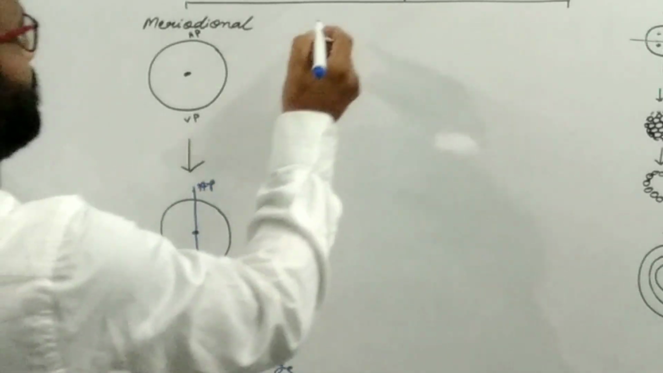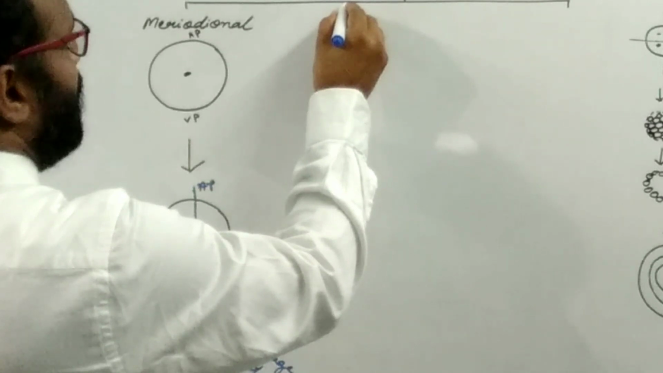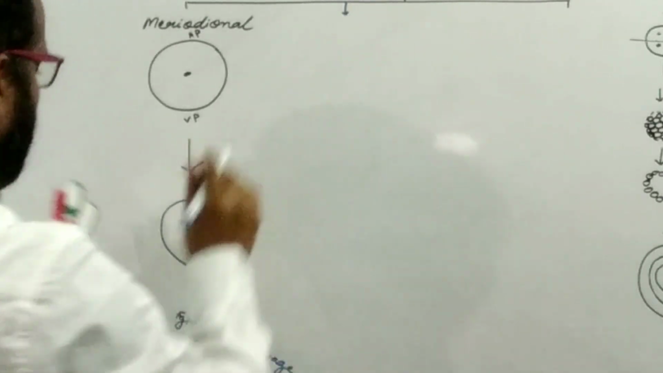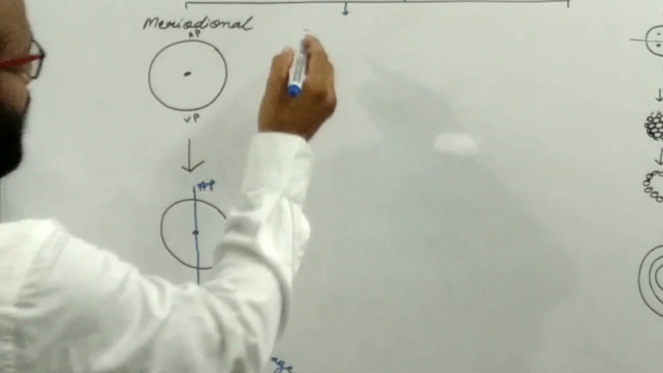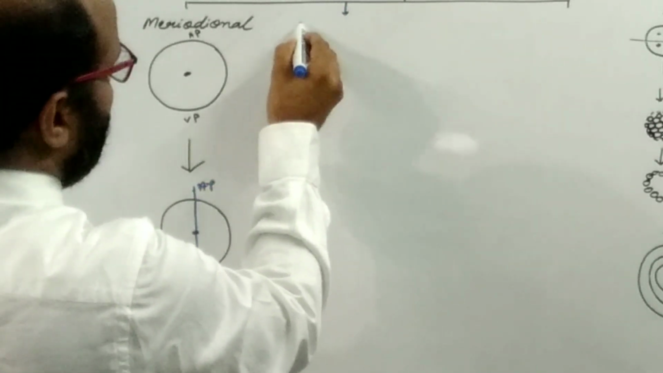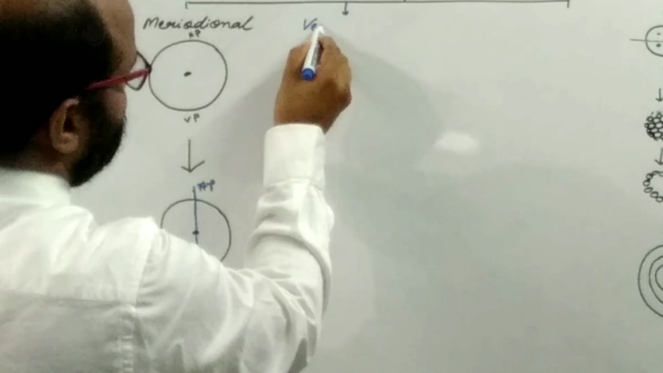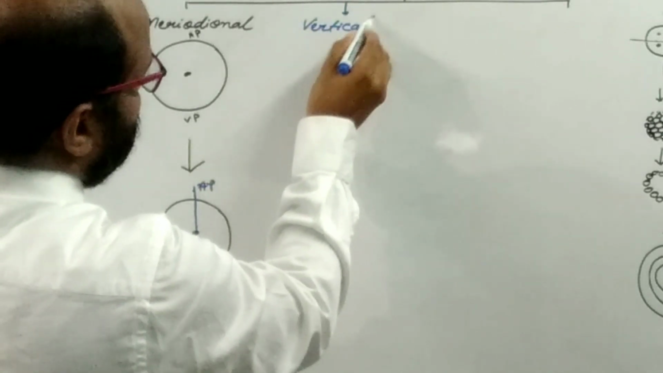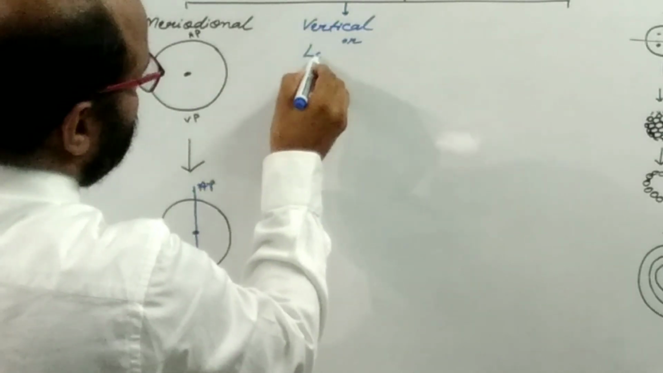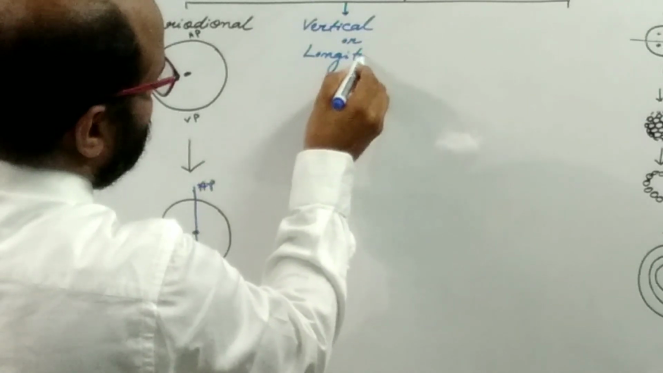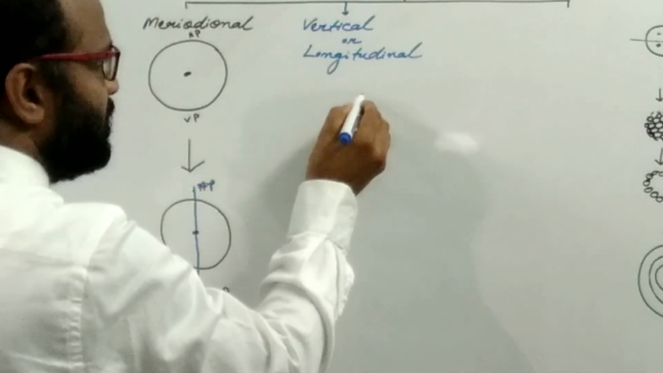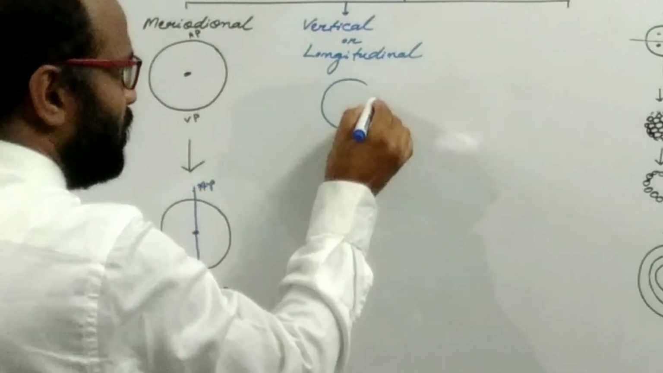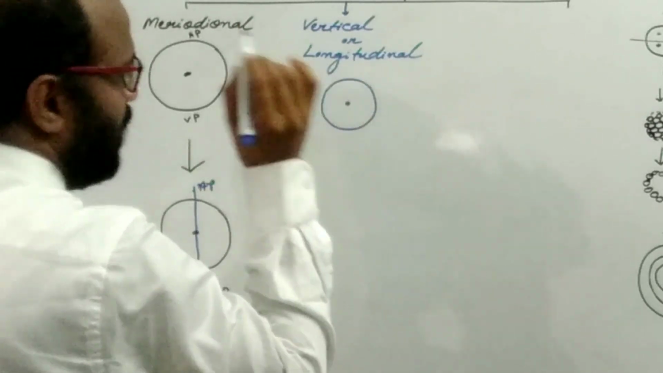Suppose that another cleavage plane may be the vertical, which is also known as the longitudinal. What happened here? Suppose that this is the zygote, as in our practice.